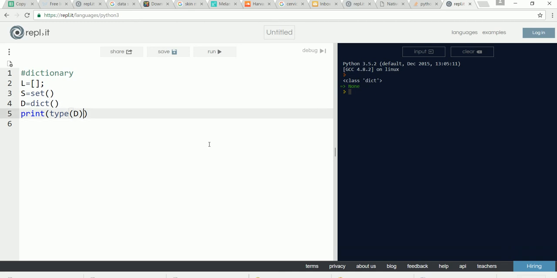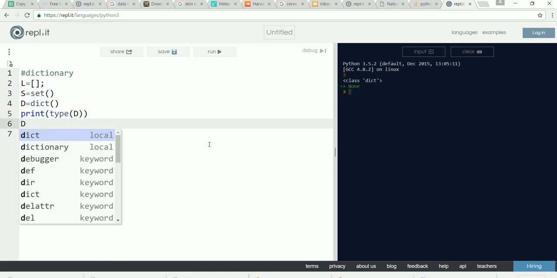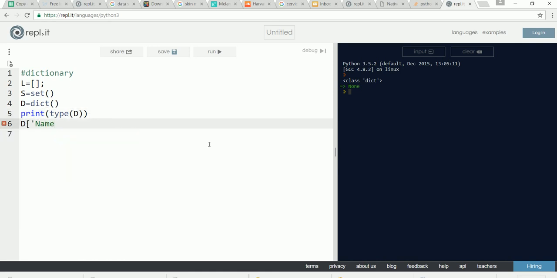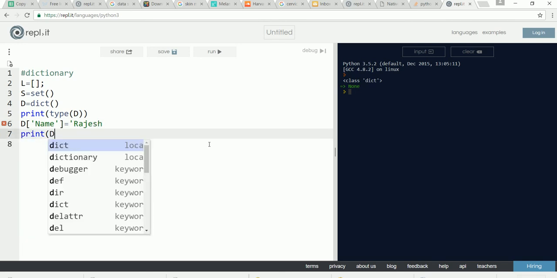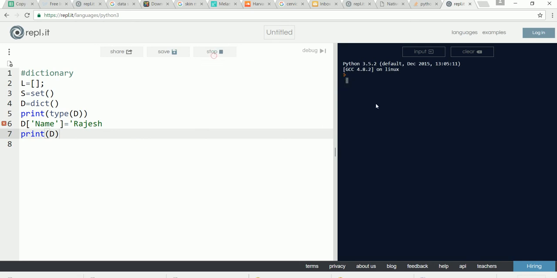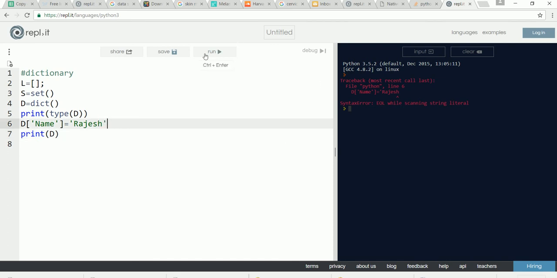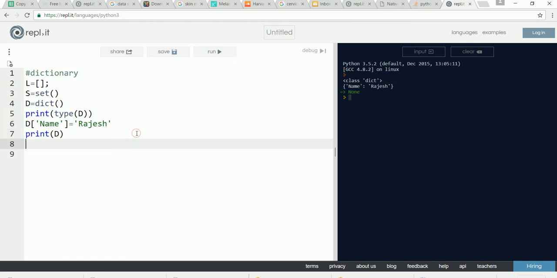Once you have created a dictionary, you can keep on adding keys: D of name equal to, let's say, Rajesh. Print. Now if you give a key which is non-existent and put a value, the key will be created.